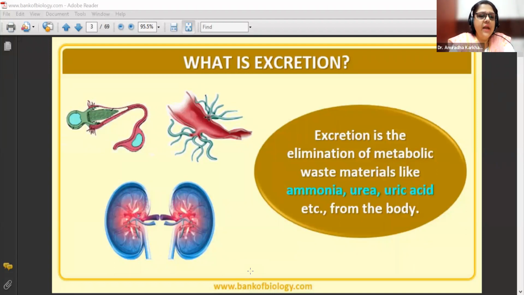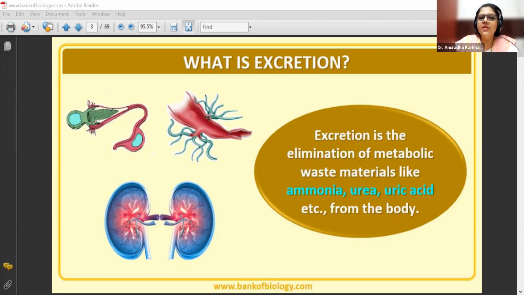Well, so that was about the doubt of circulation, of course. So we are talking about excretion right now. What do you mean by excretion? Excretion is the elimination of metabolic waste materials like ammonia, urea, uric acid, etc. from the body. Here you can see there are different structures associated with this particular excretion.